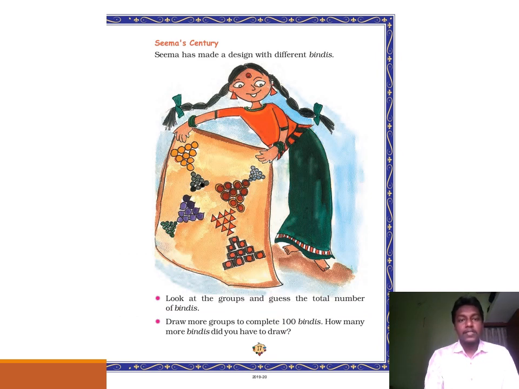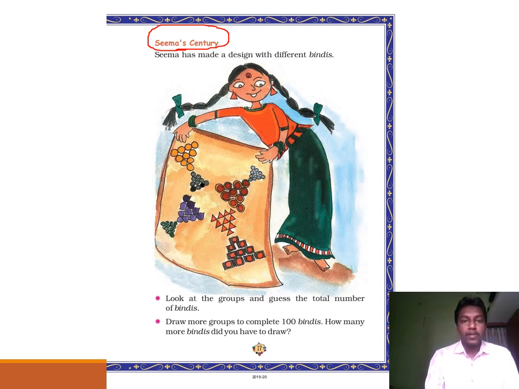So this is Seema's sensory. And let us read the text. Seema has made a design with different bindis. Look at the groups and guess the total number of bindis. So here you can see in this picture Seema has made a beautiful design with bindis and we have to guess the number of bindis she has used.